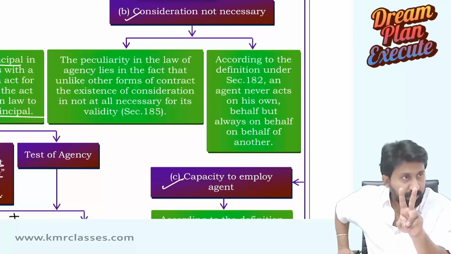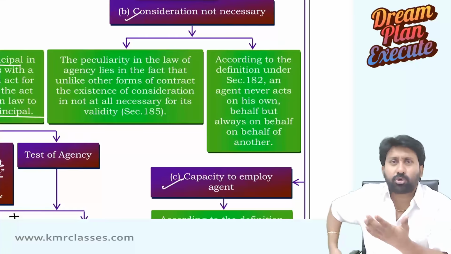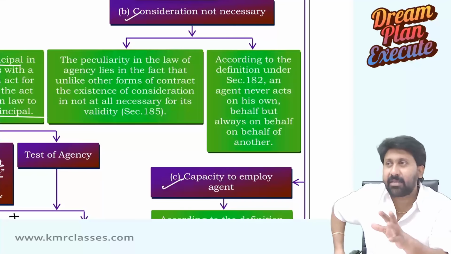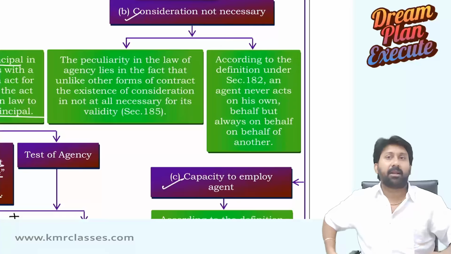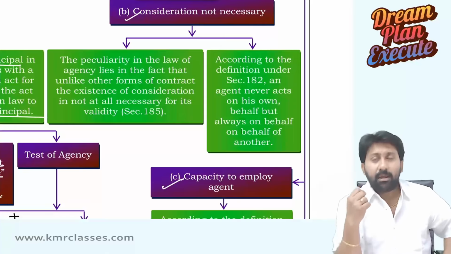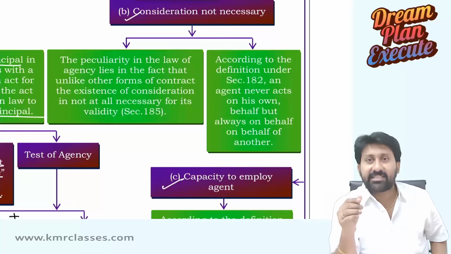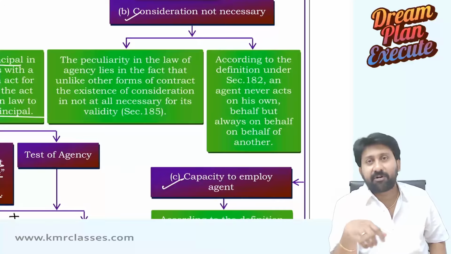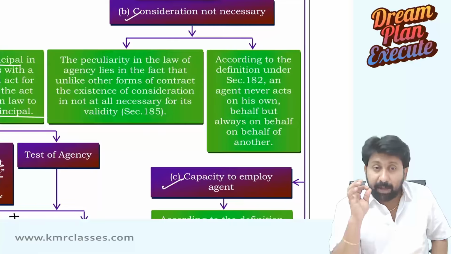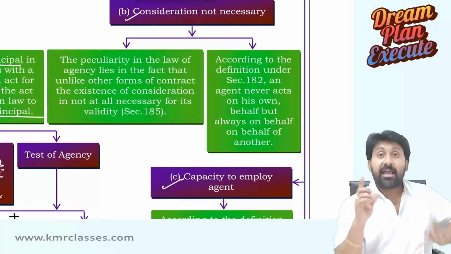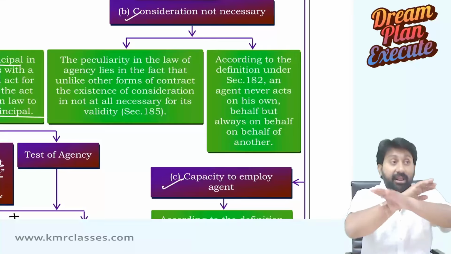This is because of 2 reasons. Number 1, there might be some social relation between both of them. Second reason is sometimes consideration may not be paid by law also. Example, a partner to a partnership firm is an agent. But under the Partnership Act, if nothing is mentioned in the partnership deed, the partner is not entitled to take any remuneration.